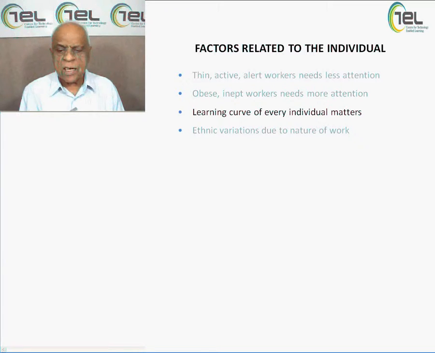Next is that the learning curve of every individual matters. A person who is going to be part of a manufacturing activity, how good, how knowledgeable, how skilled he is, how much his learning capabilities are, are the issues which must be taken into consideration. If the learning curve is very, very good, he will have better production. If the learning curve is average, he will have average production, and so on. So it depends how intelligent and how active he is.